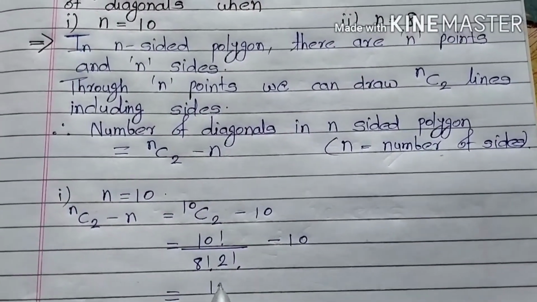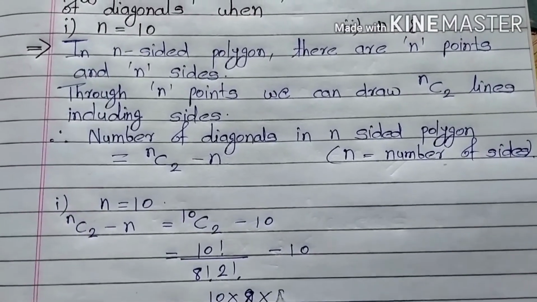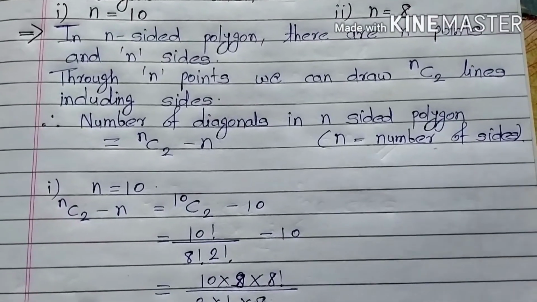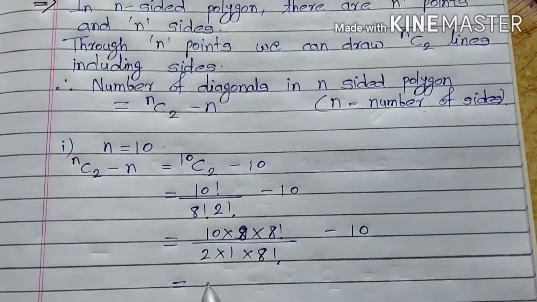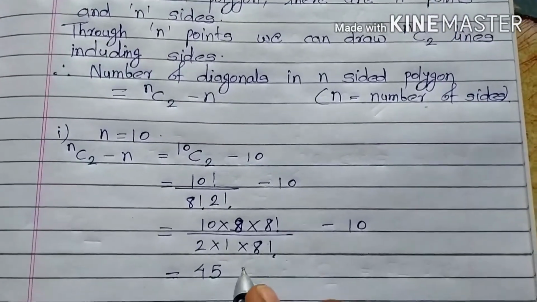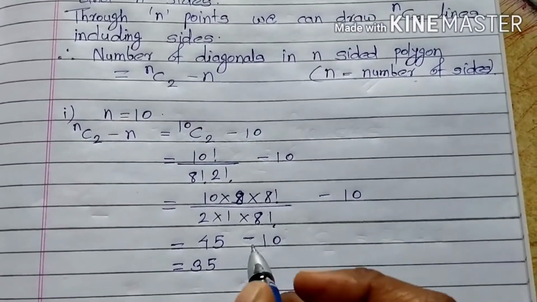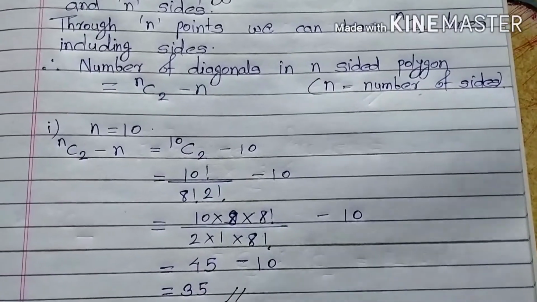So this is 10 into 9 into 8 factorial over 2 into 1 into 8 factorial, minus 10. So after calculation we get 45 minus 10, which is equal to 35. So when n is equal to 10, there are 35 diagonals.